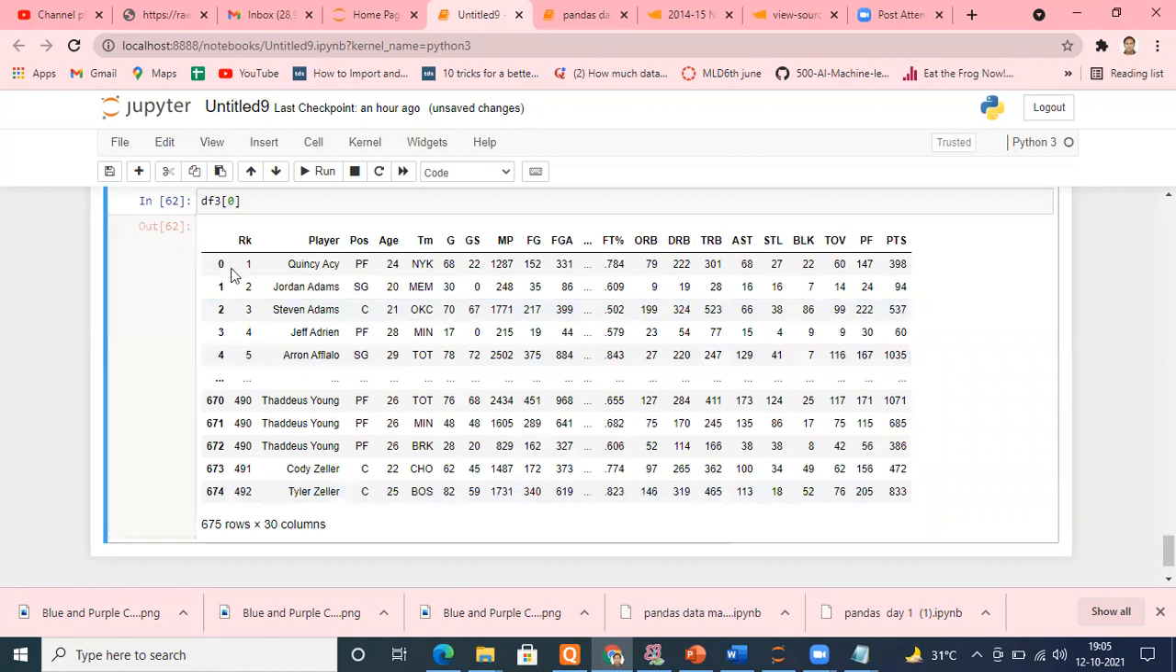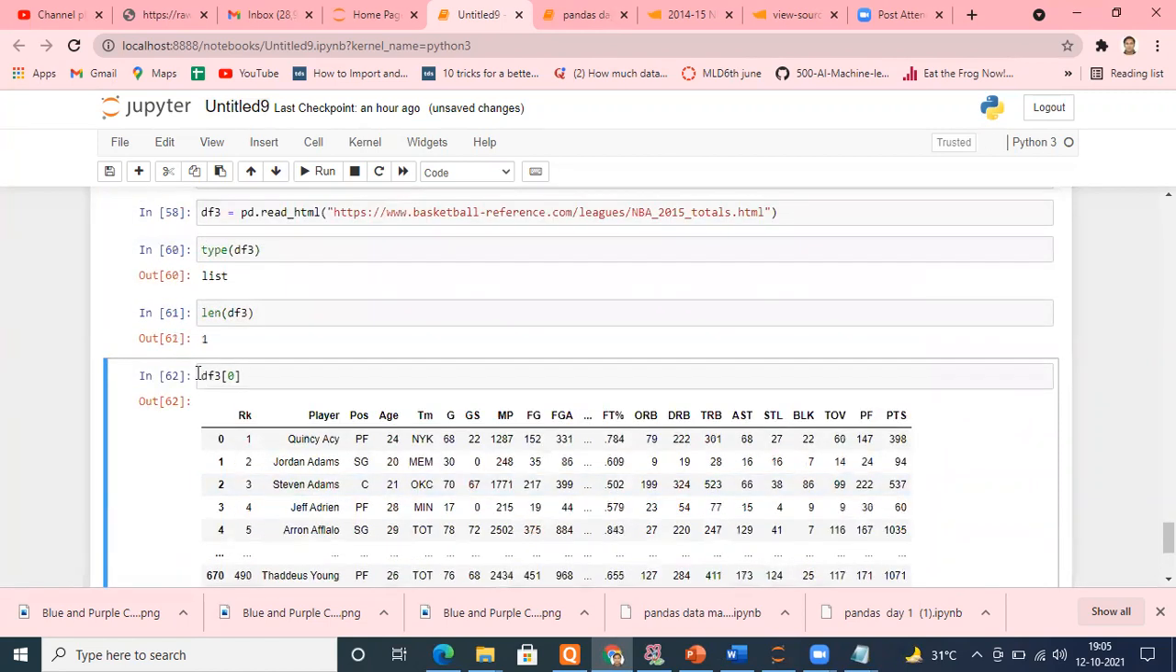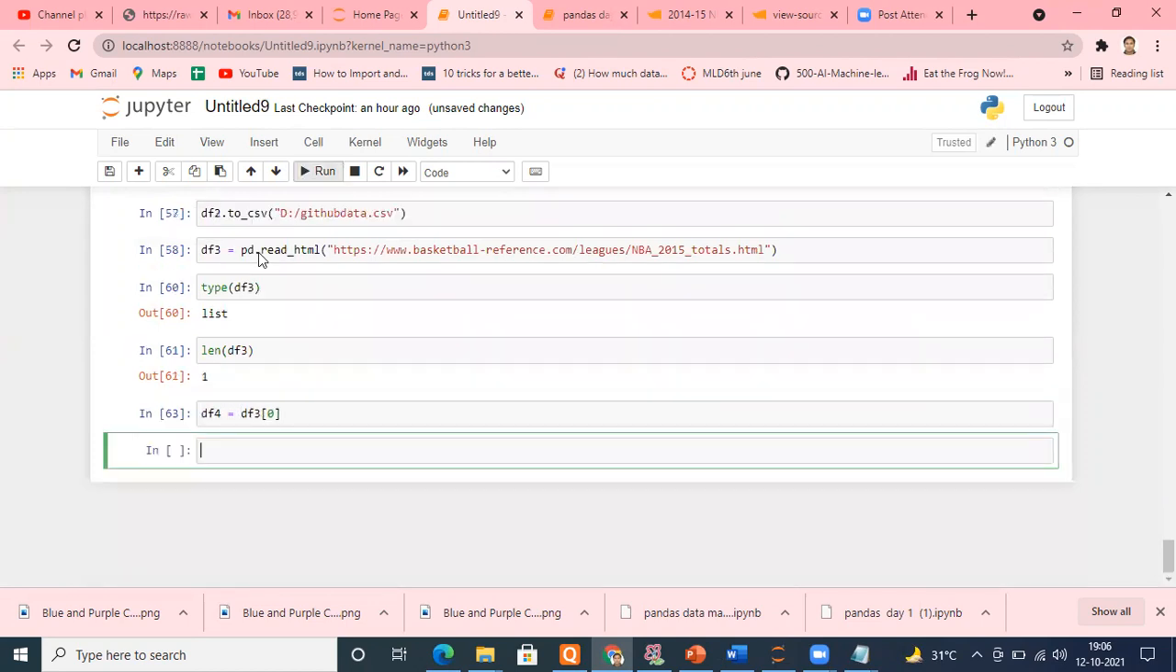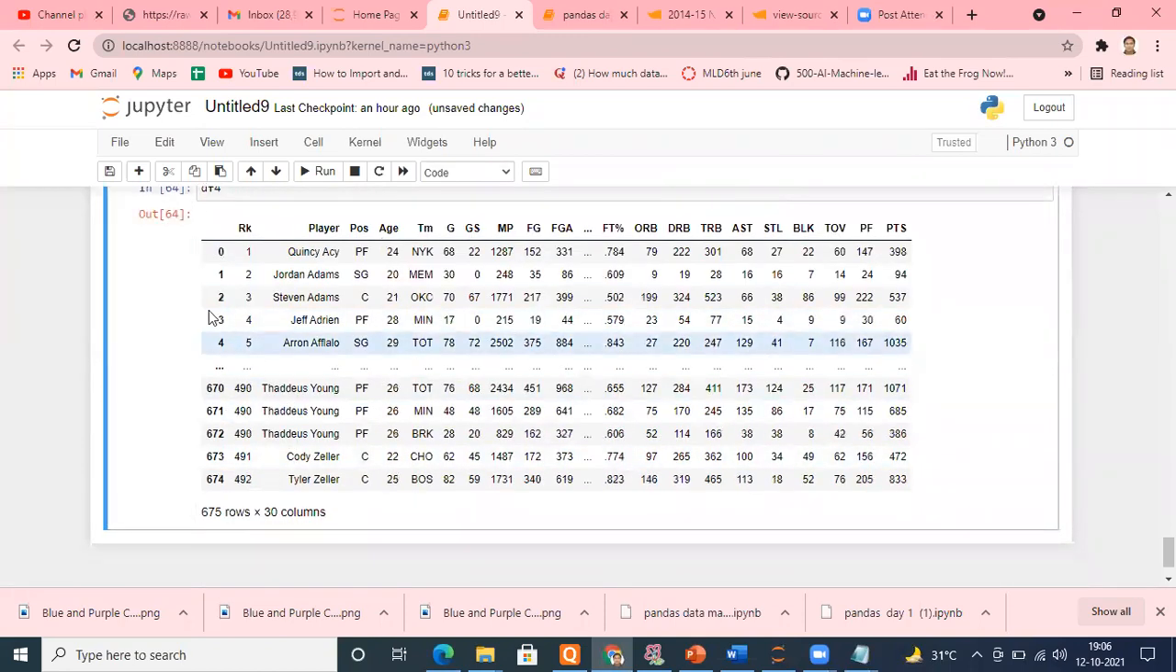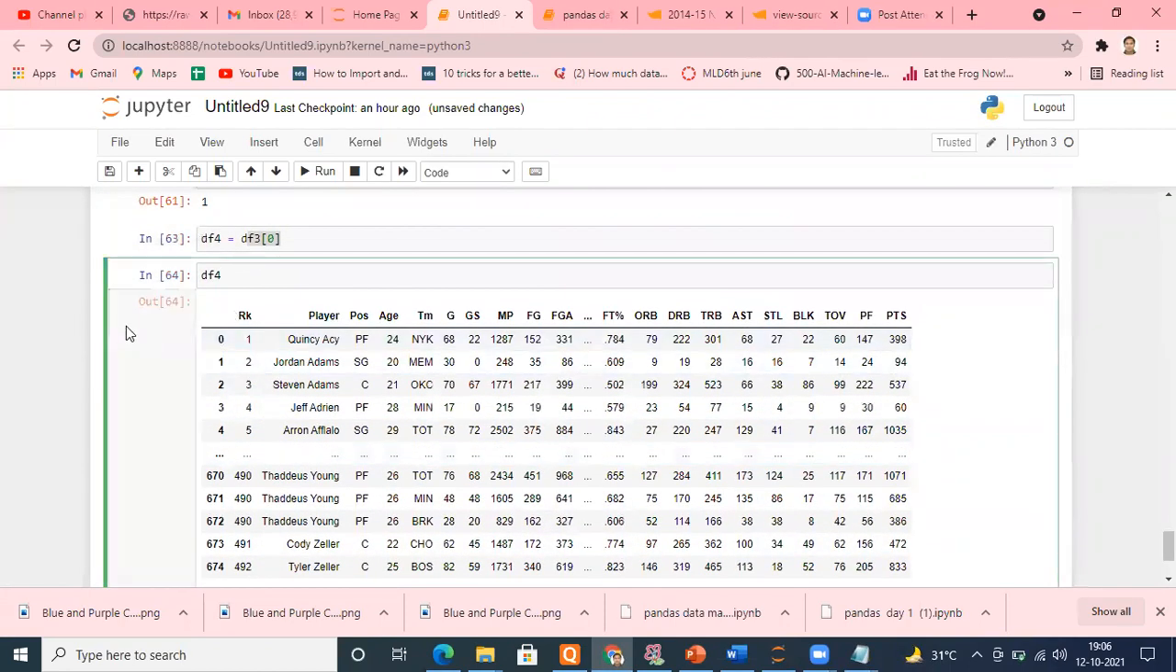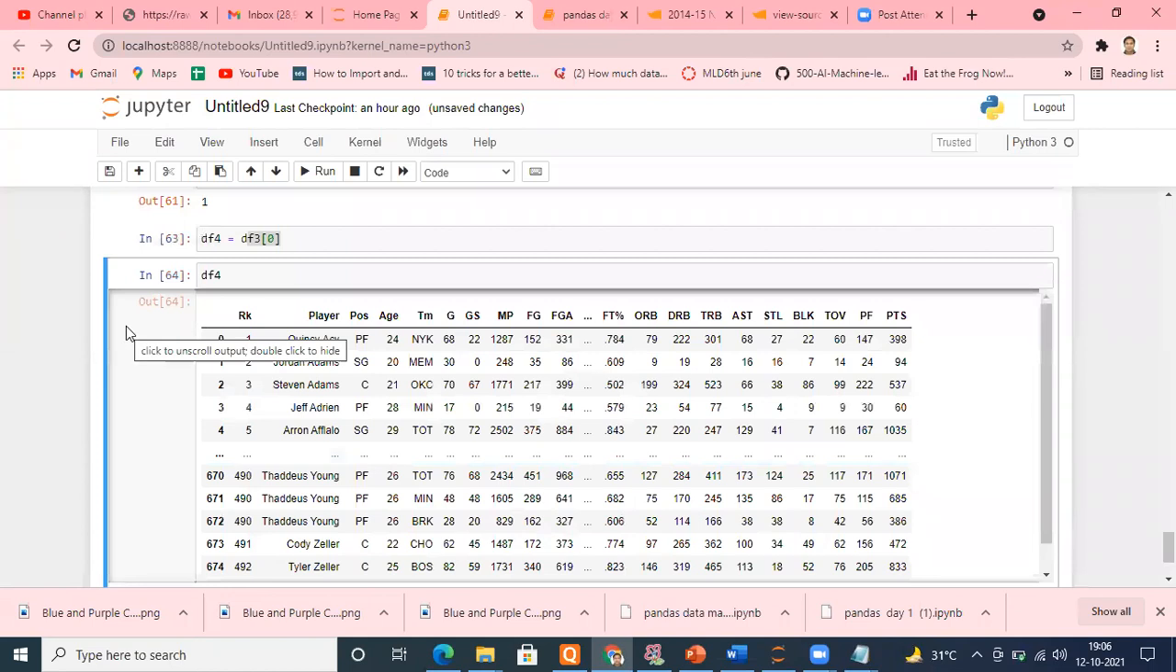This is your data frame. Now you can save it anywhere you want. Suppose I want to save it as dfx or df4. Now you don't need to mention it like this, just access df4. And if you want to save it to a CSV file, again, the power is in your hand. Easily you can save that.